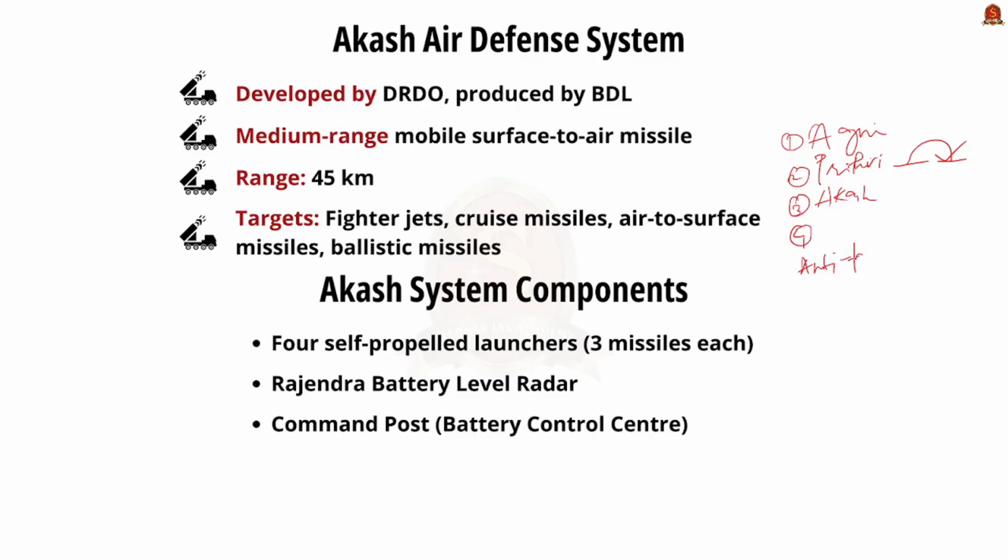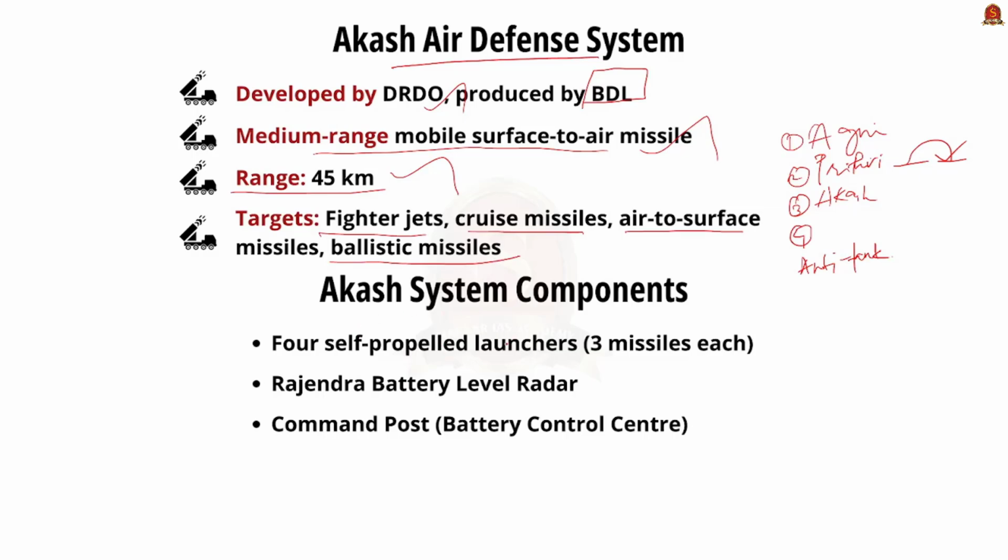Now I will explain what the Akash missile is in detail. This is developed by the DRDO and it is produced by Bharat Dynamics Limited. It is a medium range mobile surface to air missile as already said. It is capable of targeting aircraft up to 45 km away. It was actually designed to neutralize aerial threats including fighter jets, cruise missiles, air-to-surface missiles and ballistic missiles.